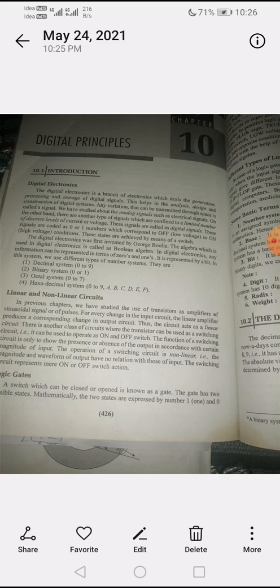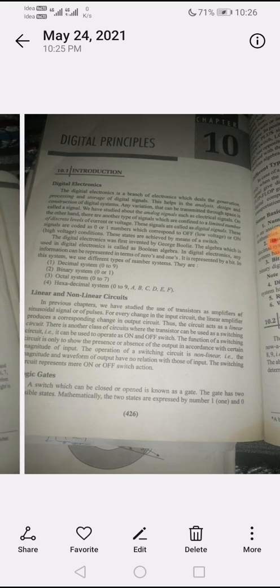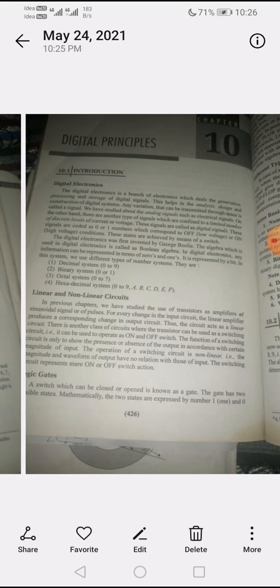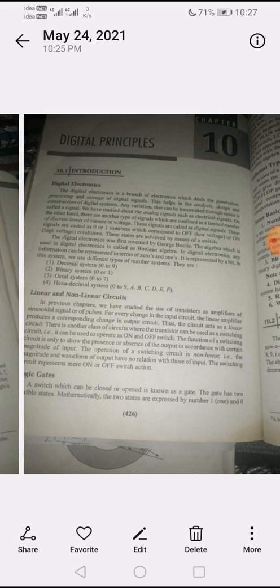Today I want to talk about some digital principles, that is, an introduction to digital electronics. We will see how linear and digital electronics differ, what the systems are, linear and non-linear circuits, and some gates, different types of gates and their uses. First we will discuss the introduction of